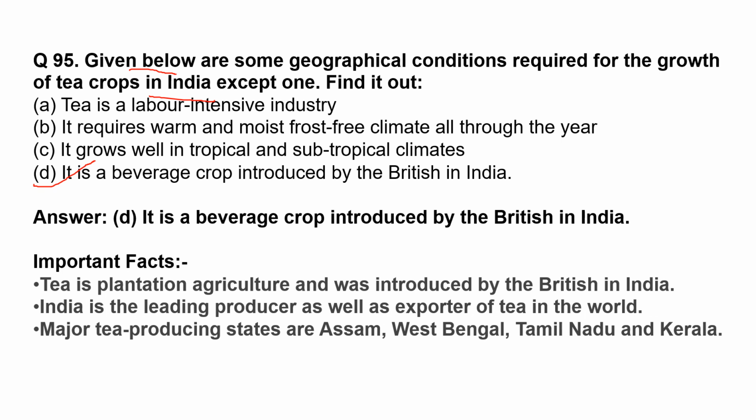Tea is a plantation agriculture and was introduced by the British in India. India is the leading producer as well as exporter of tea in the world. Major tea producing states are Assam, West Bengal, Tamil Nadu, and Kerala.